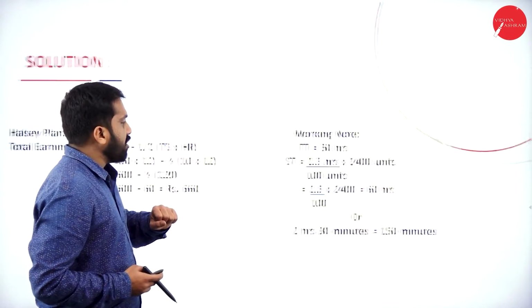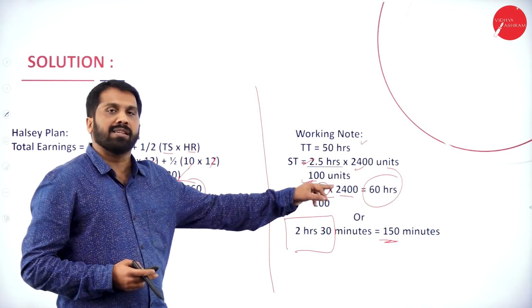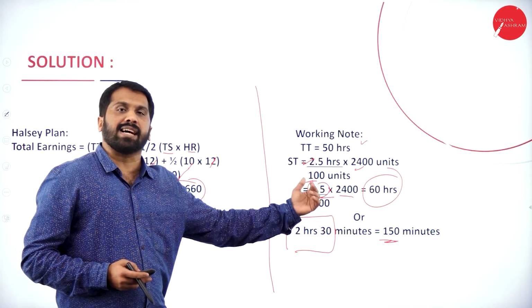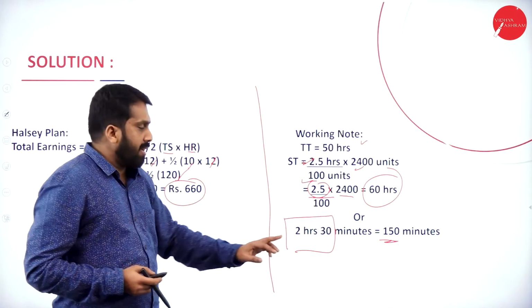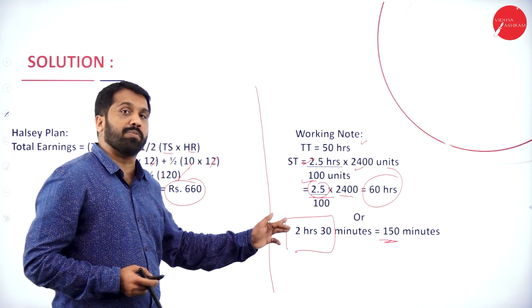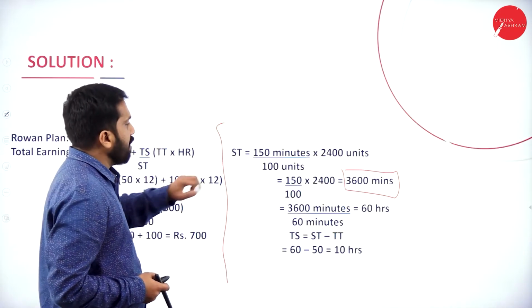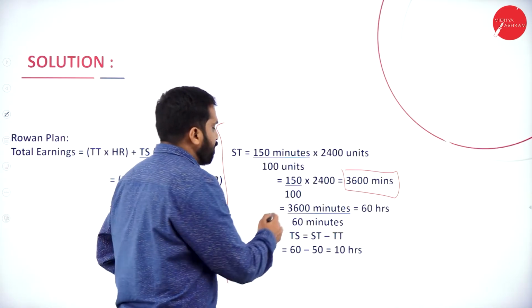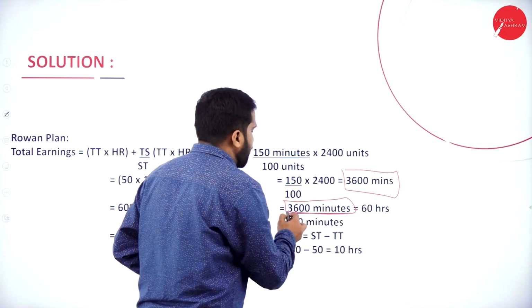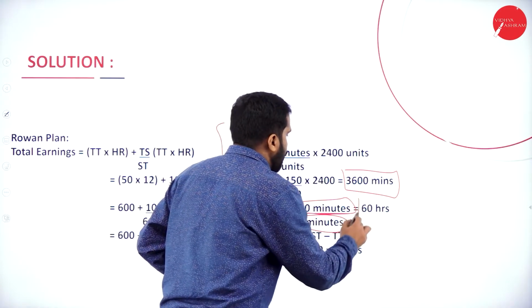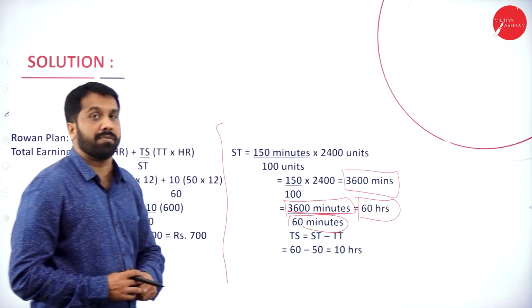The number of minutes you can convert into hours. See, the first option we are calculating in hours, so whatever answer we get is in hours only. In the second one, we converted to minutes, so the final answer should be converted to hours. Now, if you simplify, 3600 minutes divided by 60, you will get 60 hours.